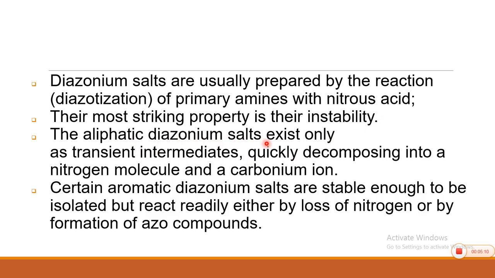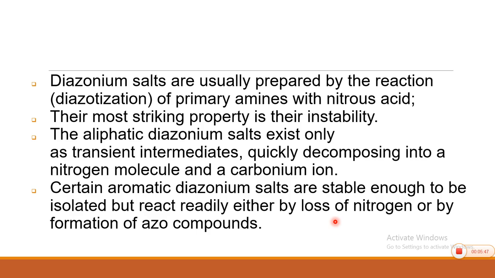The aliphatic diazonium salts exist only as a transient intermediate. Quickly they decompose into a nitrogen molecule and a carbonium ion. So, as I mentioned in the beginning itself, aliphatic diazonium compounds are very reactive. Therefore, preferably for various applications, aromatics are used. Certain aromatic diazonium salts are stable enough to be isolated, but react readily either by loss of nitrogen or formation of azo compounds. So, once again see what are the features.